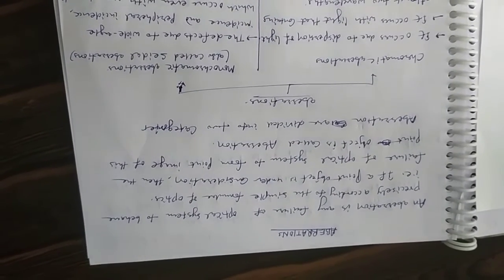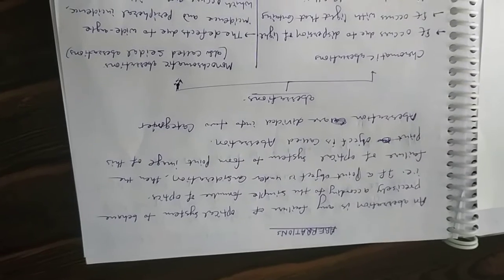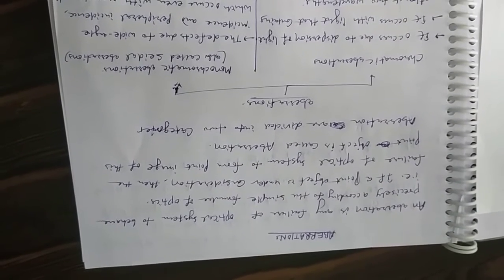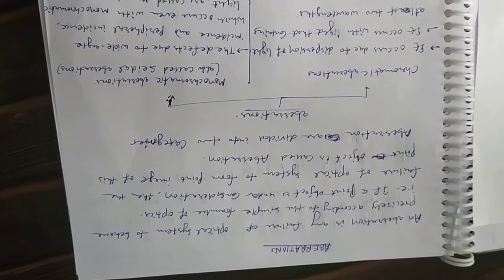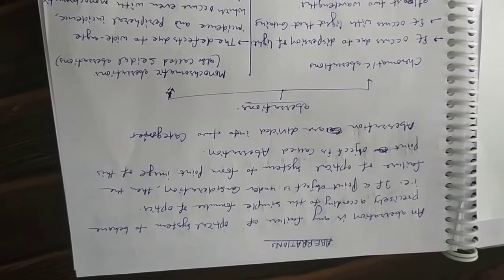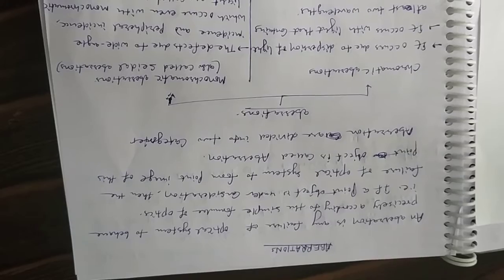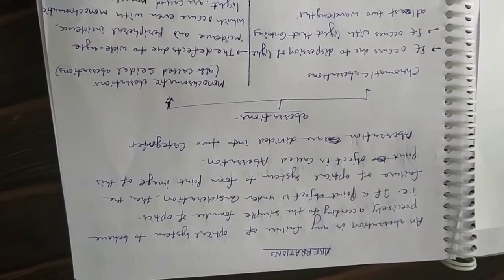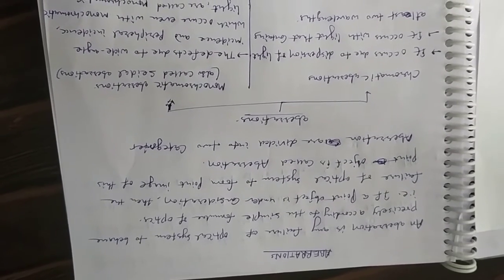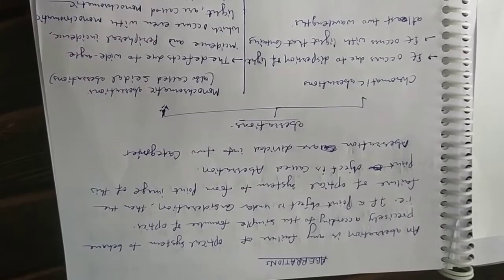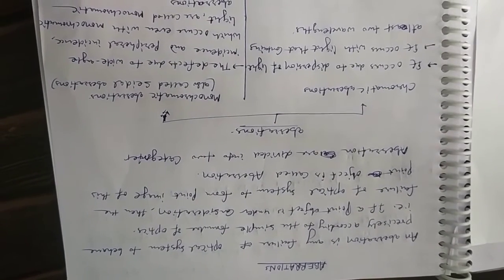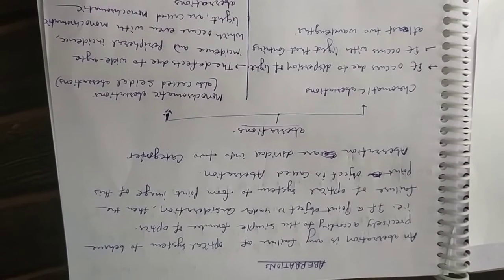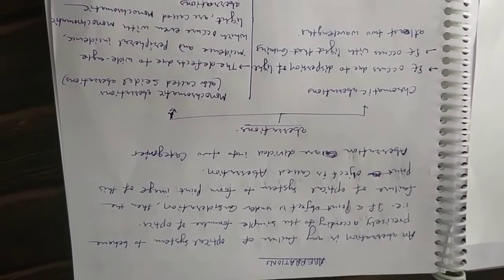So if a point object is under consideration, here we consider point object, not the extended object, then the failure of optical system to form point image of this point object is called aberrations. Now aberrations are divided into two categories: chromatic aberration and monochromatic aberrations. Monochromatic aberrations are also called Seidel aberrations.